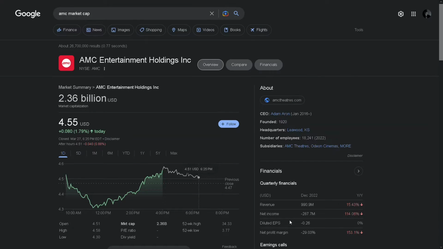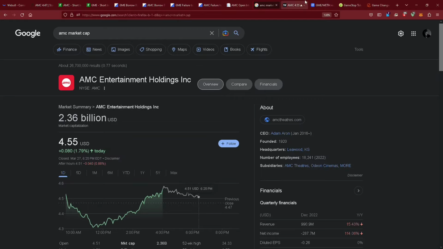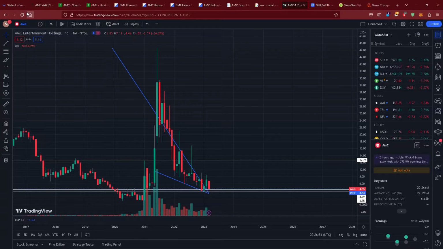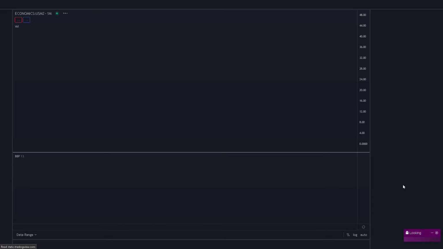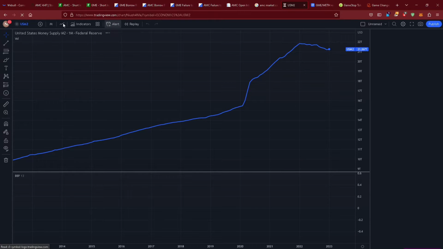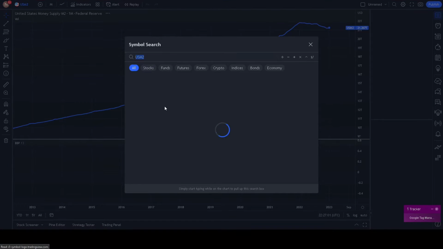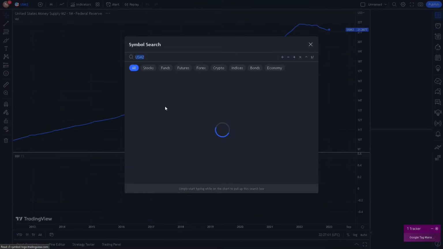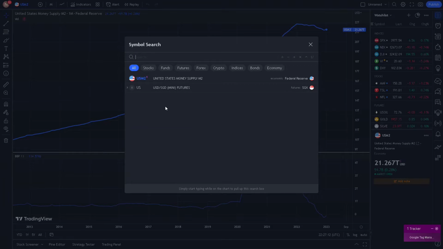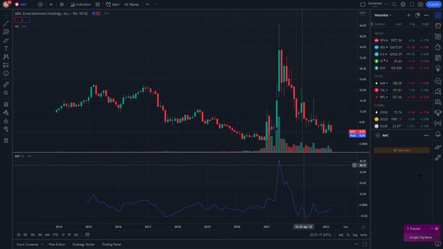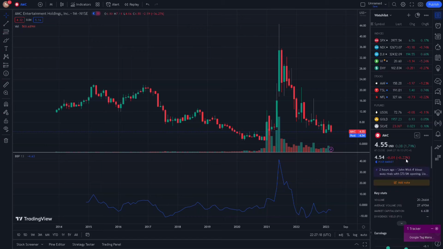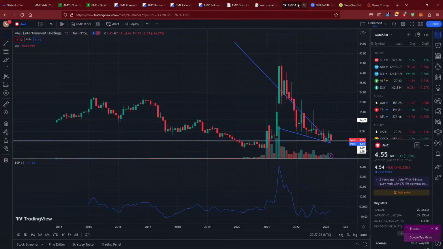And I just refreshed this, guys, so you know that it is up to date, and this is exactly what we're looking at. And I'll go ahead and refresh TradingView as well. This is the actual data that they are showing, 6.6 billion on the market cap for AMC. Again, that would put AMC's price at about $12. So this is what I'm looking at for AMC. These are not glitches. This is actual dark pool data that we are seeing leaking out from off exchange, and I do believe that is the case. So let's go ahead and put this on so you guys can see. And as you can see, 6.63 billion, and Google says 2.36 billion. So again, another glitch from AMC.